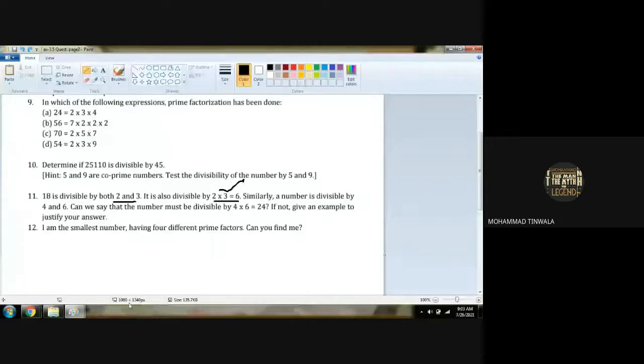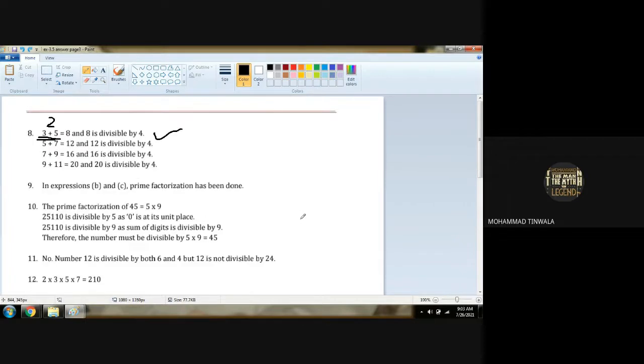Here 5 nines are 45, and this number goes with 45 because it goes with 5 and 9 also. But every time it will not be possible. Sometimes it will be possible. If it goes with 2 and 3, it goes with 6, right? If it goes with 4 and 6, does it go with 24 or not? That is what we have to check. If it doesn't, give some example to justify your answer. Check question number 11.